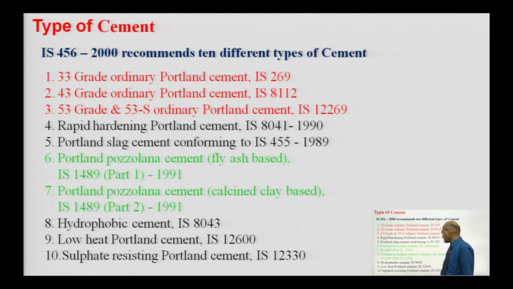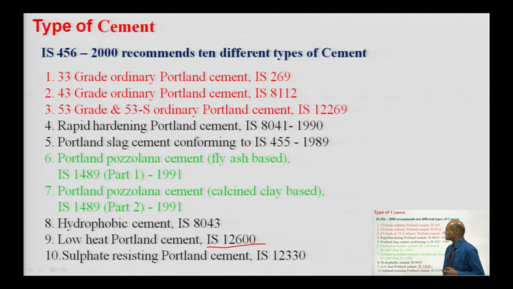Portland pozzolana cement calcined clay based, conforming to IS 1489 part 2 1991, then hydrophobic cement IS 8043, then low heat Portland cement, governed by IS 12600, and then sulphate resisting Portland cement IS